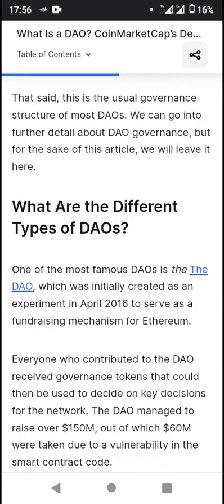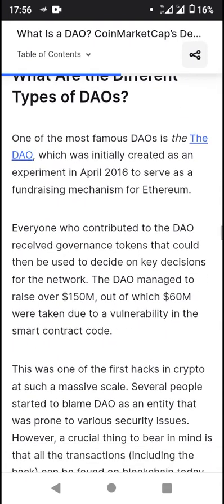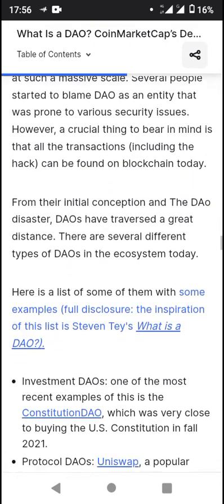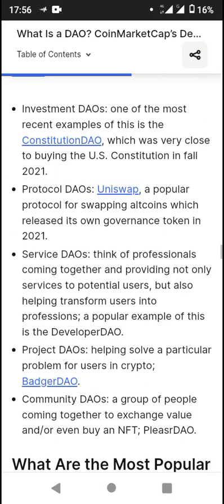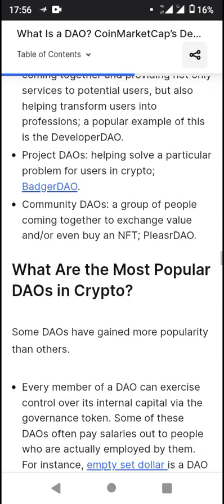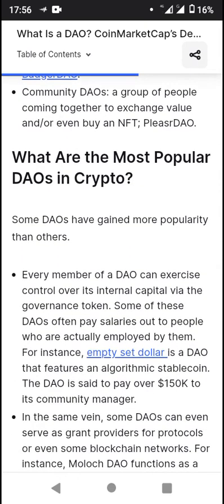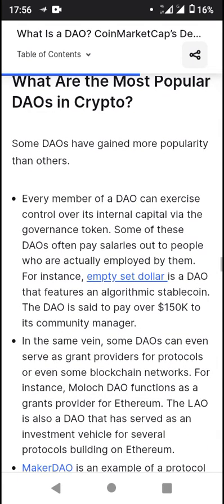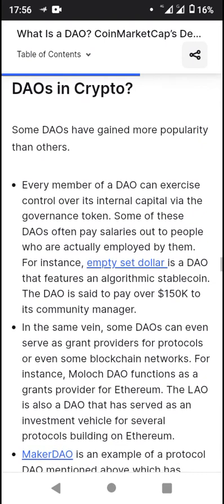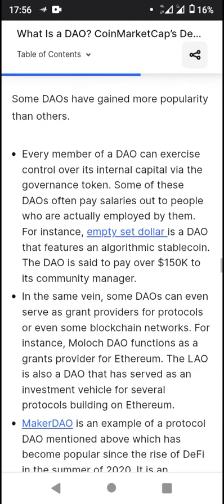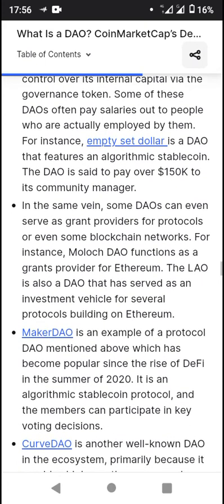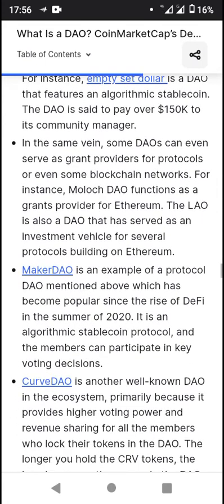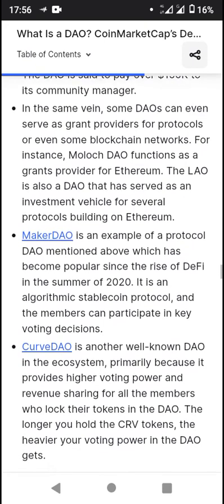So there are different types of DAOs. We're looking at various types of DAOs. There's a list of some of them: investment DAOs, protocol DAOs, service DAOs, project-based DAOs, and also community DAOs. Then the most popular are DAOs in crypto, where every member of a DAO can exercise control over its internal capital via the governance token. In the same vein, some DAOs can even serve as grant providers for protocols or even some blockchain networks. Some of them, like Moloch DAO, function as a grants provider for Ethereum.